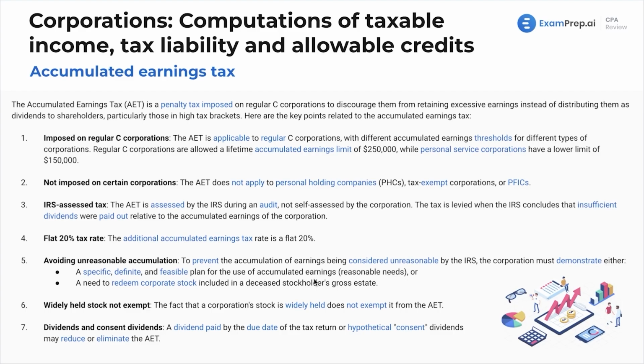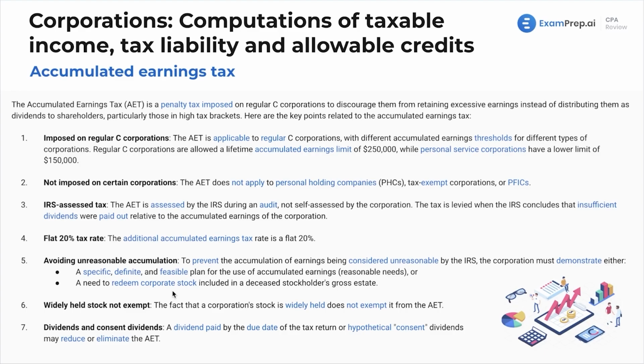A need to redeem corporate stock included in a deceased stockholder's gross estate. This, again, if there's just a real legitimate reason, I know that one seems random compared to point A, but if there's a legitimate reason for this, then yes, that's totally fine. Now, this is likely much more for a smaller corporation, not something you see on the New York Stock Exchange.